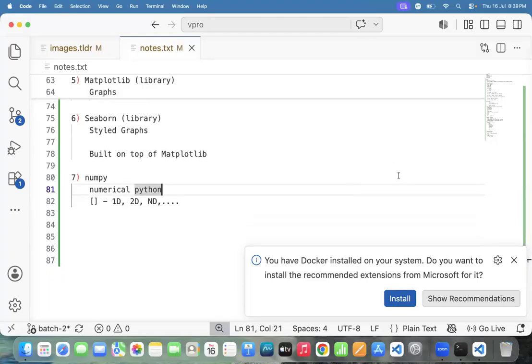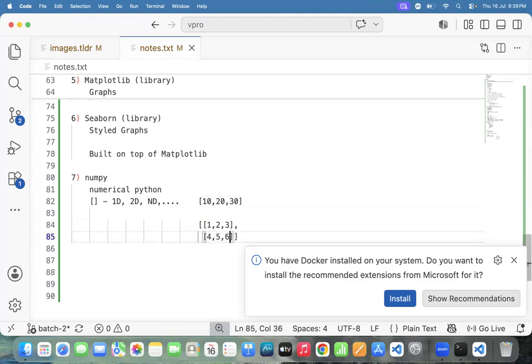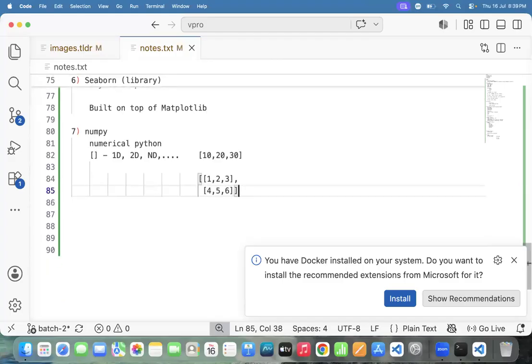Fine. Actually, what is 1D, 2D? Say this one, for example, 10, 20, 30. This is 1D, or not? Yes, one-dimensional, direct elements. For example, if you check this one, one list inside another list, array inside array. You people know this already. Then this one we can call 2D list. Other thing, what is the 3D list? Say this one again: how many lists are there internally? 3 lists are there, or not? Then that one we can call 3D list, one list inside another list. At that time, we go for ND list.